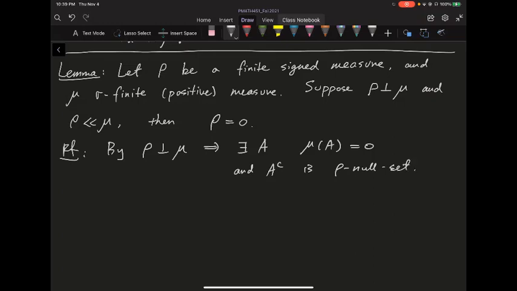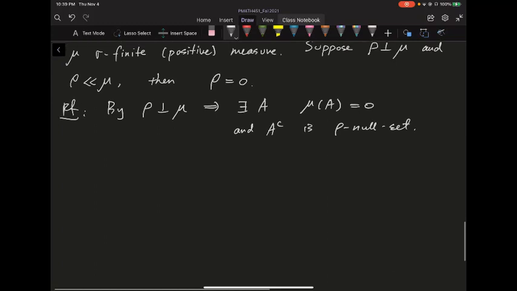Here mu itself is a positive measure, so mu of A equal to 0 means A is a mu null set, and we just require the complement to be a rho null set. That's just by definition.